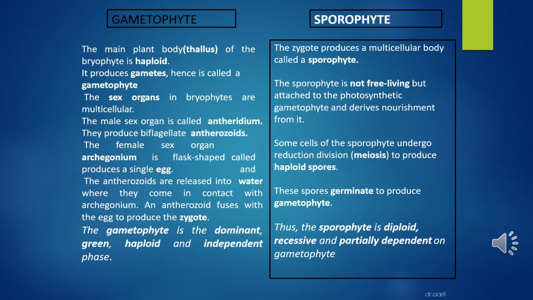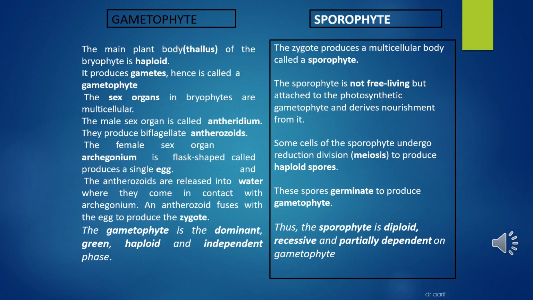The antherozoids are released into water where they come in contact with archegonium, and an antherozoid fuses with the egg to produce a zygote. And here are some points about sporophytes. The zygote produces a multicellular body called a sporophyte. The sporophyte is not free living but attached to the photosynthetic gametophyte and derives nourishment from it, as we have seen in the previous slide. Some cells of the sporophyte undergo meiosis to produce haploid spores. These germinate to produce gametophyte.